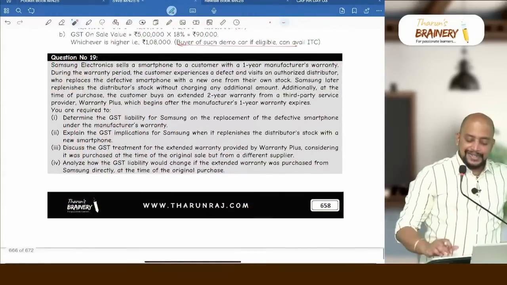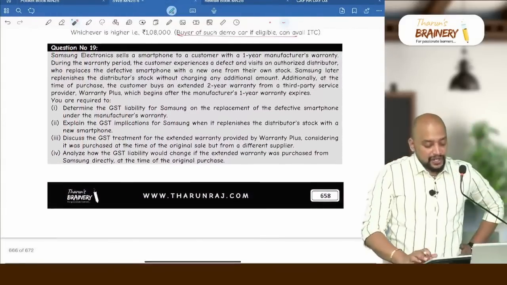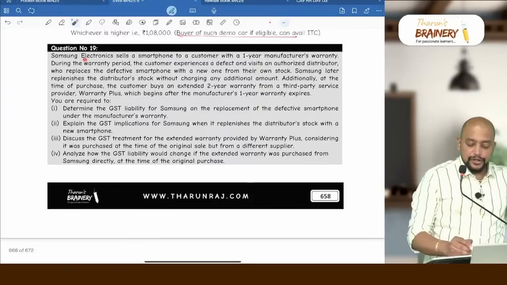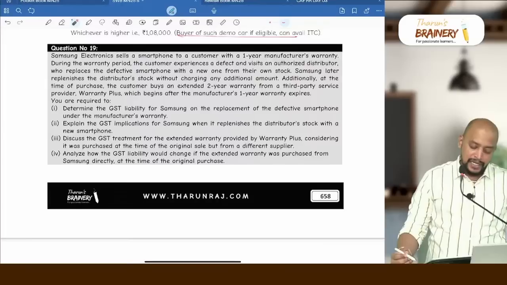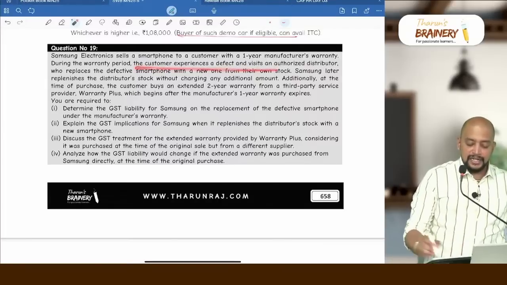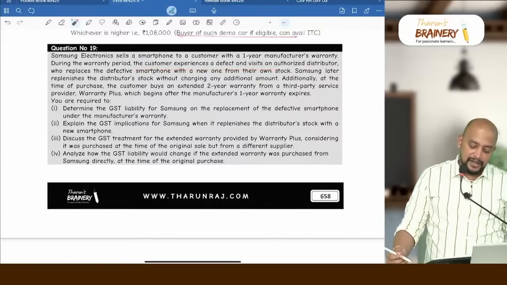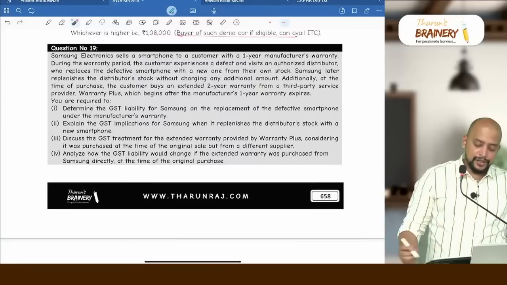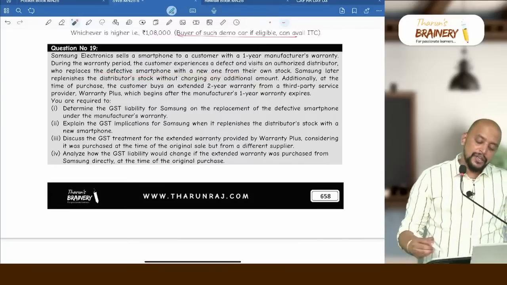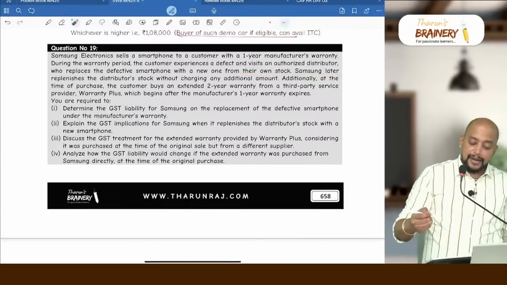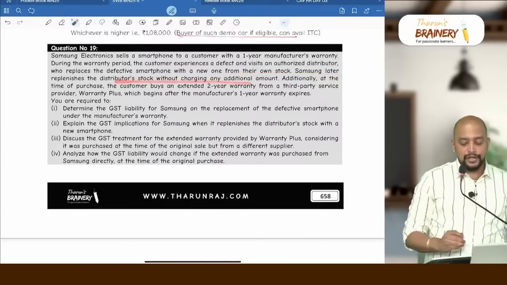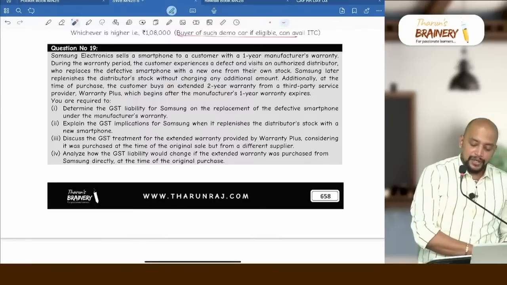Then question number 19. Samsung Electronics sells a smartphone to a customer with a 1-year manufacturer warranty. During the warranty period, the customer experiences a defect and visits an authorized distributor who replaces the defective smartphone with a new one from their own stock. Samsung later replenishes the distributor stock without charging any additional amount.